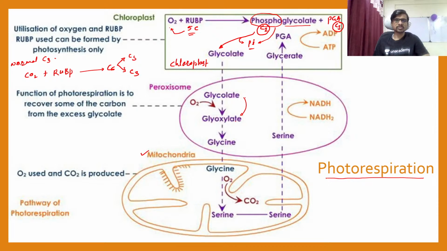This is the powerhouse of a cell. In a mitochondria, glycine is converted into serine. We know the serine and the glycine: if you see, the glycine is a small amino acid, and the serine, I don't mean that it is the largest amino acid, but as compared to glycine, it possesses more number of carbons. Serine is made up of more carbons. So a single glycine does not convert itself into serine, but two glycines are going to convert itself into serine, and at that time carbon dioxide is going to be lost.